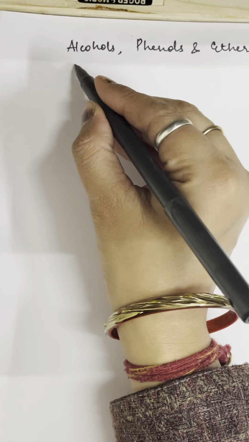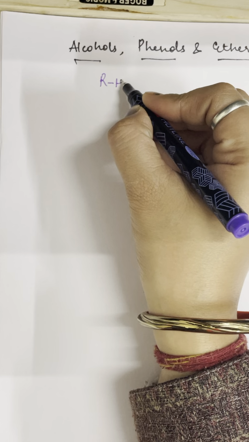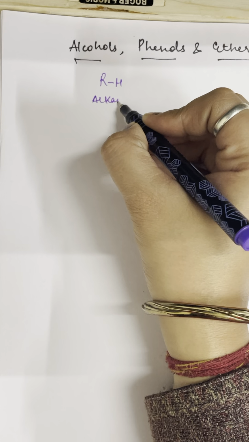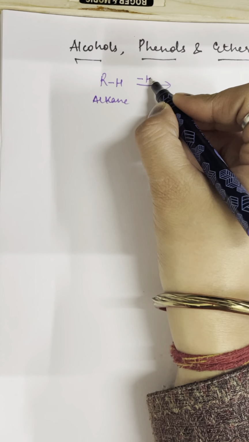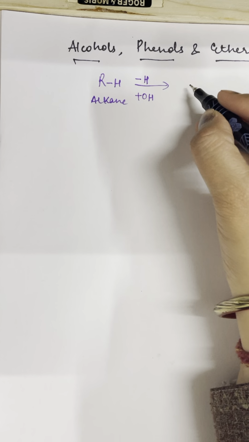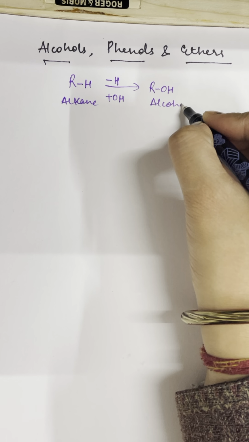So first of all we will do a basic introduction of alcohols, and after that we will continue with phenols and ethers. As you know, if you have any alkane, and you remove one hydrogen from here and give one hydroxyl to this alkane, then it will convert into alcohol. So this is what we have to do. We have to prepare alcohol, and this is only the introduction topic.